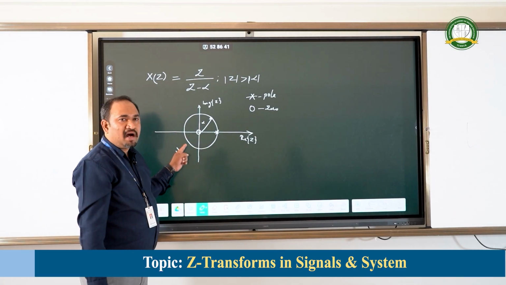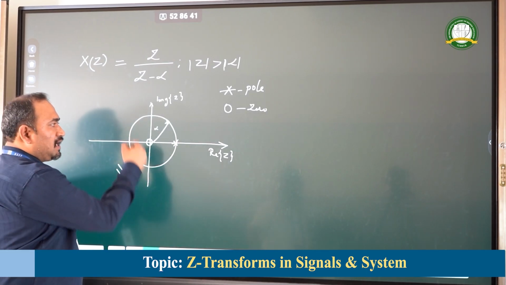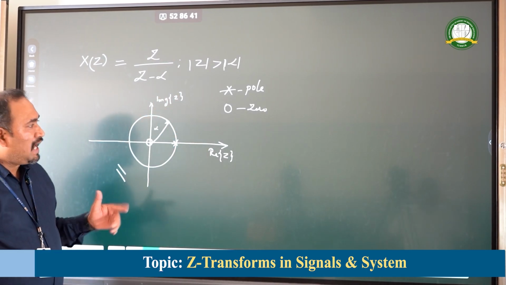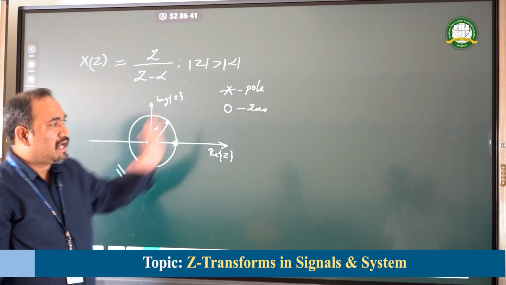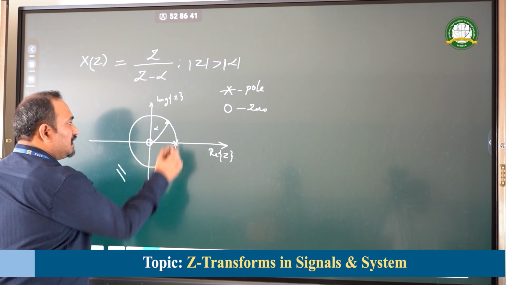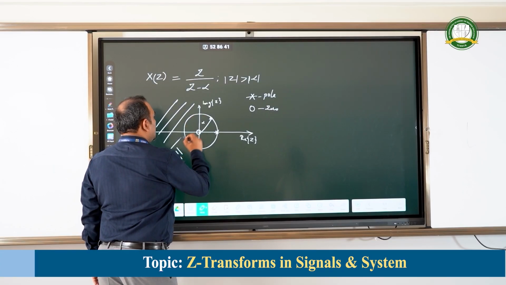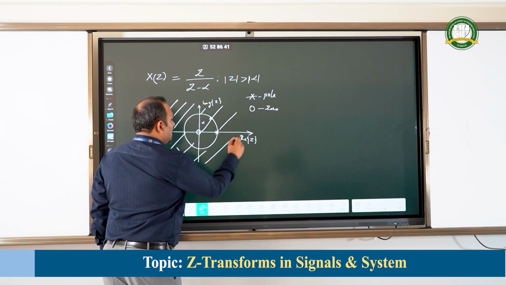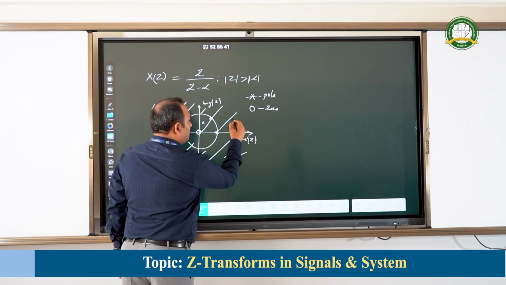Now we have marked the location of the pole and zero, and this is the circle of radius alpha. As per the region of convergence, it is greater than alpha. Therefore the region of convergence lies outside this circle of radius alpha. This is the region of convergence we can identify in the case of this input.